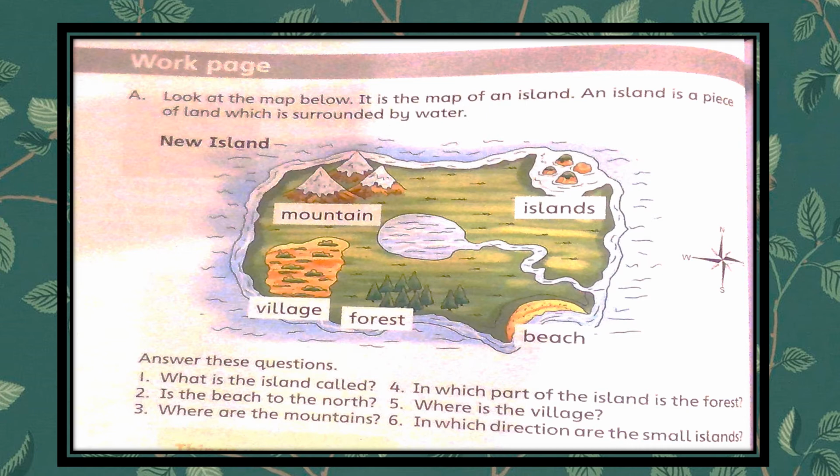And on the map, we can see some mountains, some small islands. We can see a village, forest and beach. And on the right side, we can see the pointers that are showing us the four cardinal directions that are north, south, east and west. So we are having some questions just below the map.